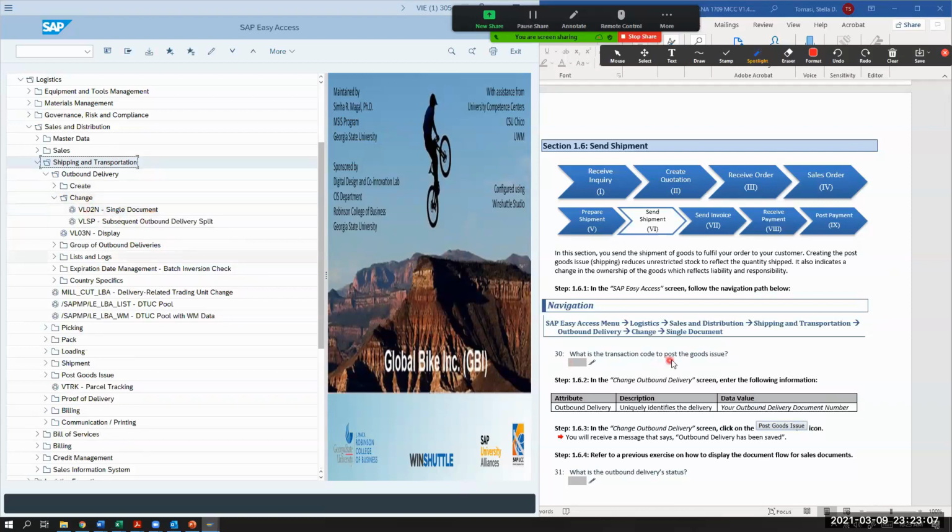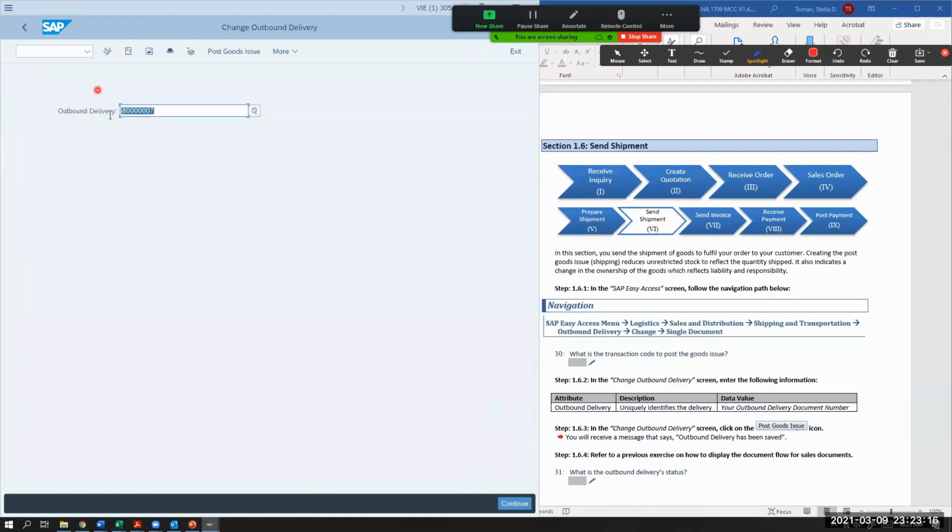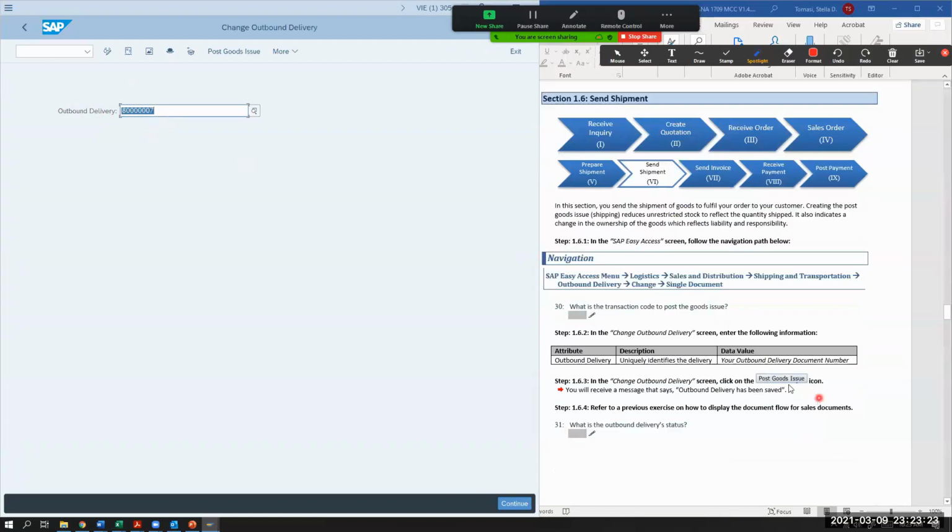So what is the transaction code to post the goods issue? It's VL02N. So we're going to click on that. And it says outbound delivery. Mine's automatically populated because it was the last thing that I just did, right? So you should be in the change outbound delivery screen. Enter the following information, your outbound delivery document that you created here in section 5 in prepare shipment. So mine's is right here.